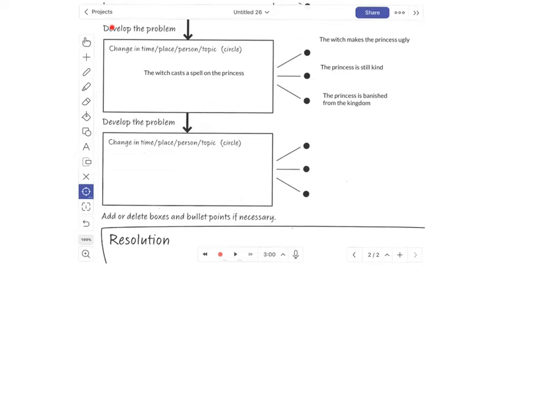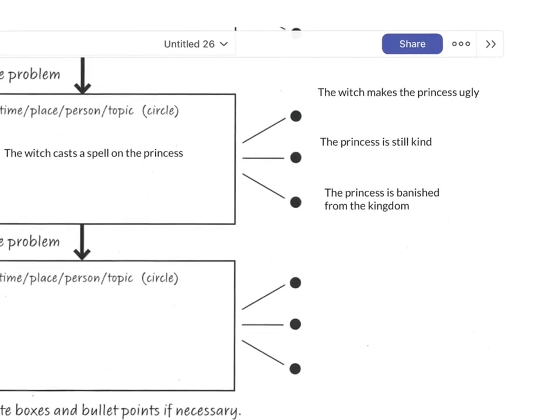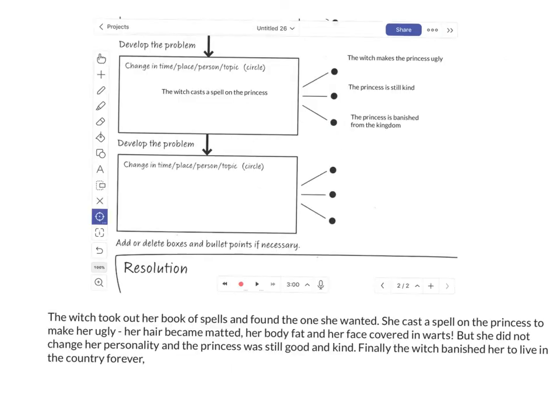Okay, so now we're looking at this next part of the story. This is going to be our next paragraph, the bit where the witch casts the spell on the princess. And here I'm going to be extending on these ideas here. So the ideas that I've come up with from this part of the plan are: the witch took out her book of spells and found the one she wanted.